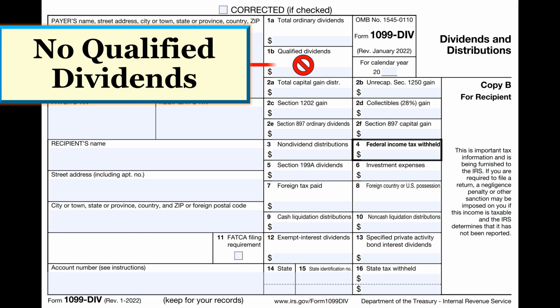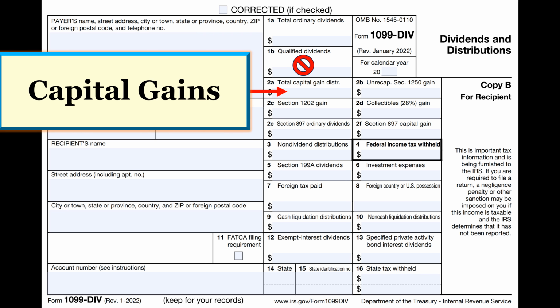The dividends of many stocks qualify for special tax treatment in that they may be taxed like long-term capital gains, even if the stock was held for less than 1 year. However, this type of qualified treatment does not apply to the dividends paid by REITs. Ordinary dividends are taxed as ordinary income. Capital gains are reported in Box 2A, most of which will be long-term.